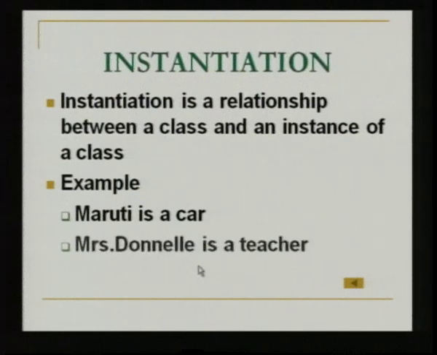We have a particular person identified as Donale whose profession is teaching. So, that person belongs to the class of teachers. Here, instantiation means we are assigning one particular object to belong to some type. This particular person belongs to the type of professionals who are involved in the teaching practice. This is the kind of instantiation relationship that exists between a class and its object. This is slightly different from the previous three relationships, where inheritance, composition and utilization all three mostly depict the relationship between one class and another.